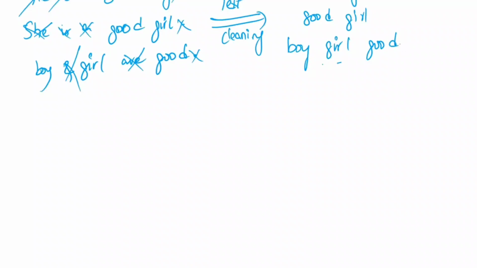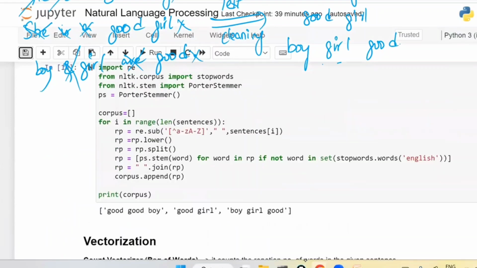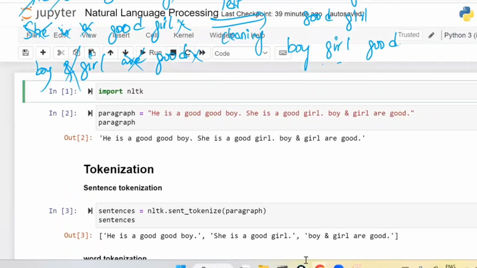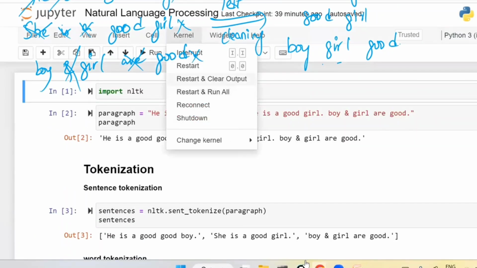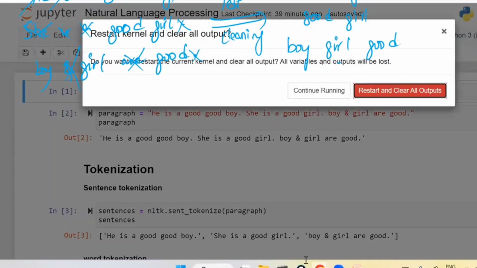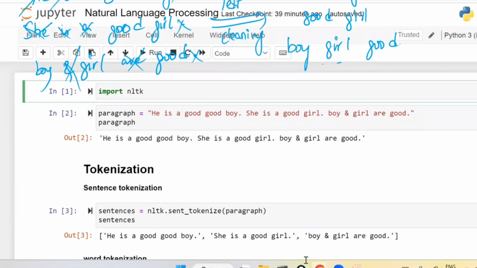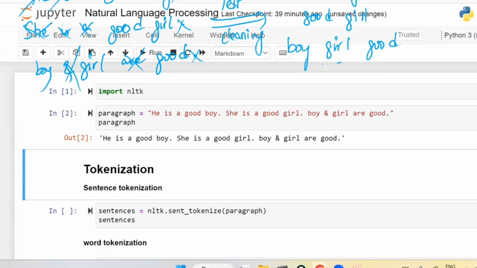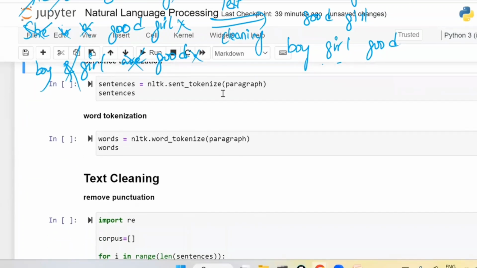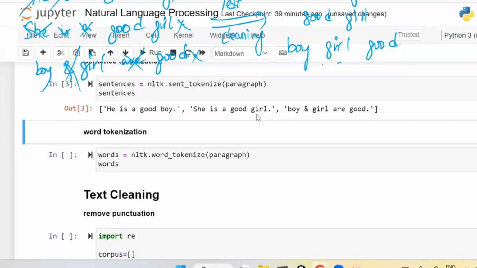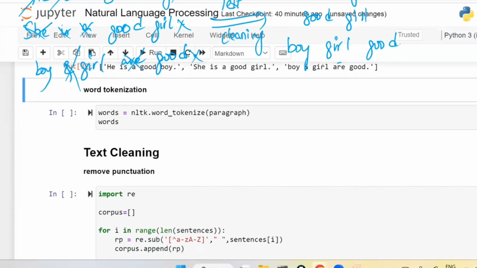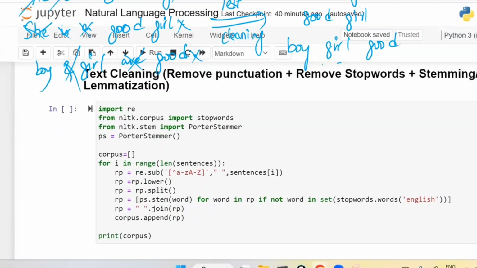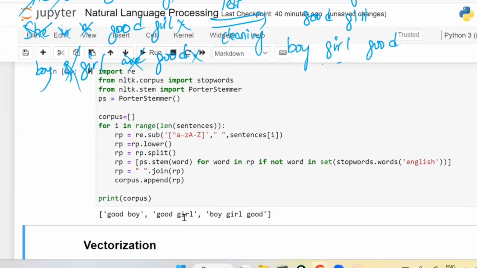The same thing whatever we have done in the previous class, that is in the first class. So first, let us take this same thing once again, up to whatever we have done. Import NLTK, and I'm considering he is a good boy, she is a good girl, boy, girl are good. First I'm going to divide them into 3 sentences, first sentence, second sentence, and third sentence. That is nothing but documents. And I'm going to apply the text cleaning. Once I do the text cleaning, I get good boy, good girl, boy, girl, good.